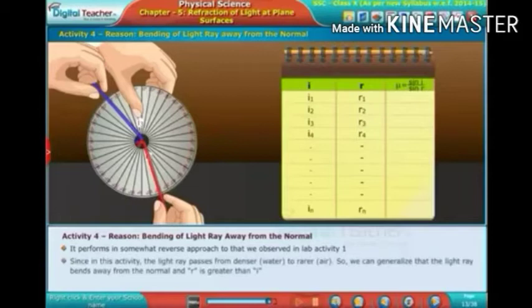Since in this activity the light ray passes from denser water to rarer air, we can generalize that the light ray bends away from the normal and R is greater than I. Now, let us learn about a law which relates the refractive index with the angle of incidence and the angle of refraction. It is known as Snell's law.